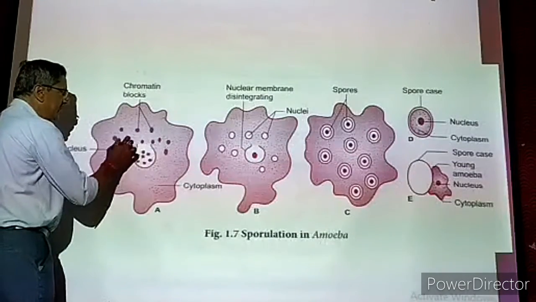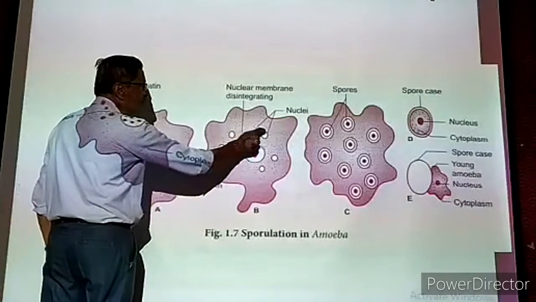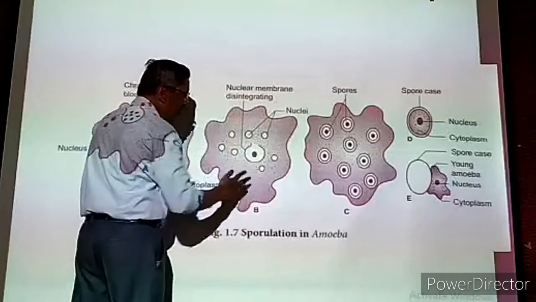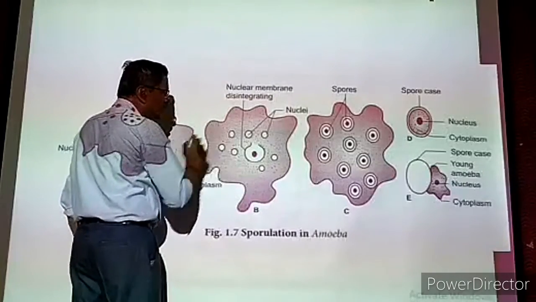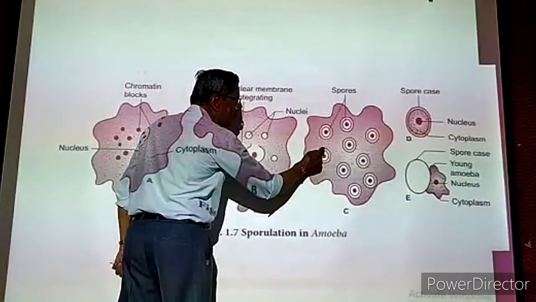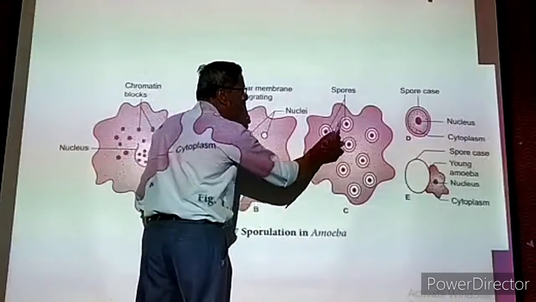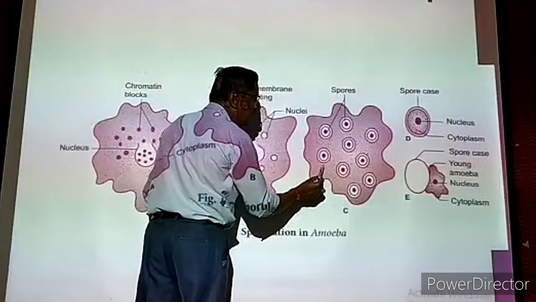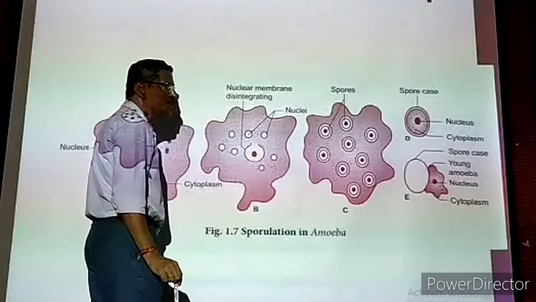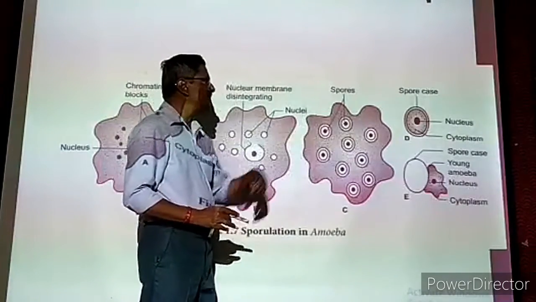Now this nucleus is divided into a number of daughter nuclei. Now you can see a number of daughter nuclei are produced. Now the cytoplasm is there. The complete animal is present, one full animal. Now once the nucleus is divided, each nucleus is surrounded by some cytoplasm and also the plasma membrane, the cell membrane. So how many daughter nuclei are present? That many very tiny cells are produced. Each cell we can call a spore. So one adult amoeba has a number of spores inside.